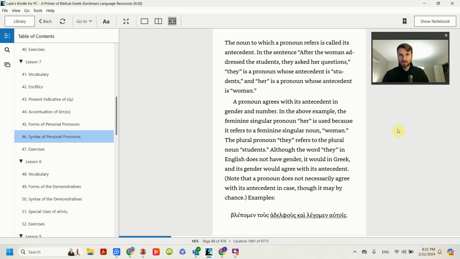So let's look at some examples here. So like here, we see the brothers and we speak to them. So there, to them is taking the place of brothers because you don't want to keep saying brothers. We see the brothers and we speak to the brothers. It flows more naturally to say to them. And that's how we use it in English as well.